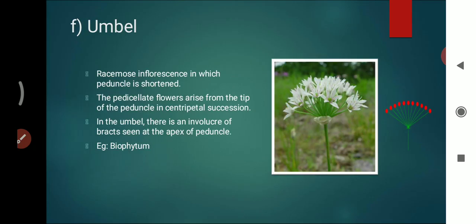The next type of inflorescence is the umbel type of inflorescence. This is one in which the peduncle is shortened. The pedicellate flowers arise from the tip of the peduncle in centripetal succession.